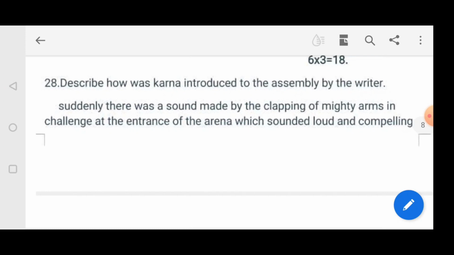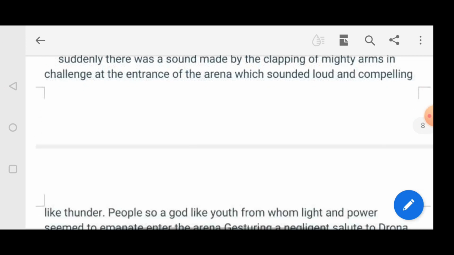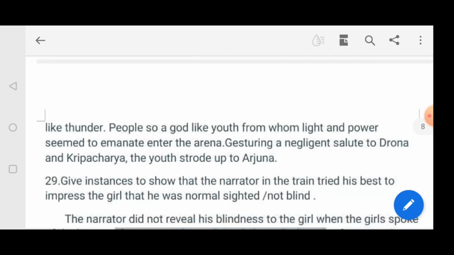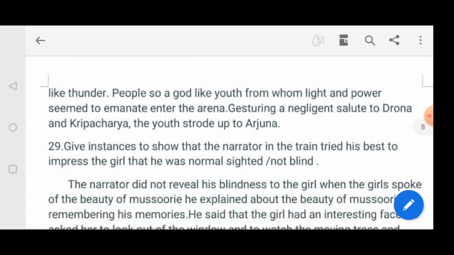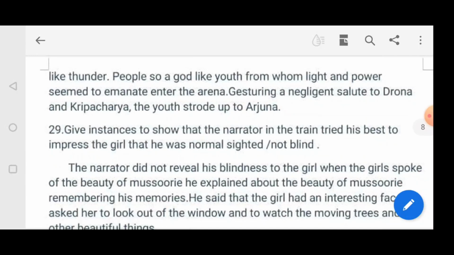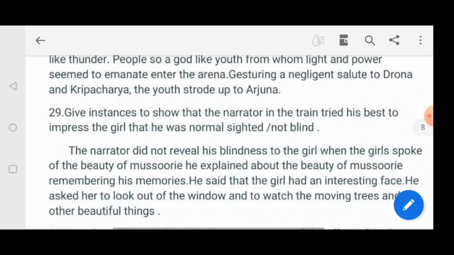Suddenly, there was a sound made by the clapping of mighty arms in challenge at the entrance of the arena, which sounded loud and compelling, like thunder. People saw a godlike youth from whom light and power seemed to emanate enter the arena. Gesturing a negligent salute to Drona and Kripacharya, the youth strode up to Arjuna.